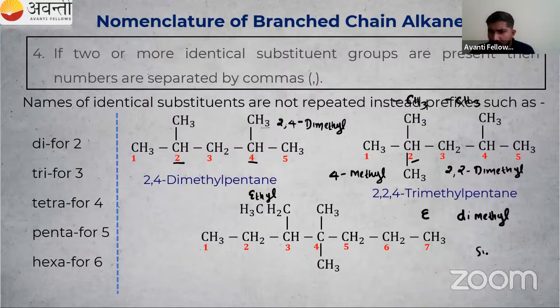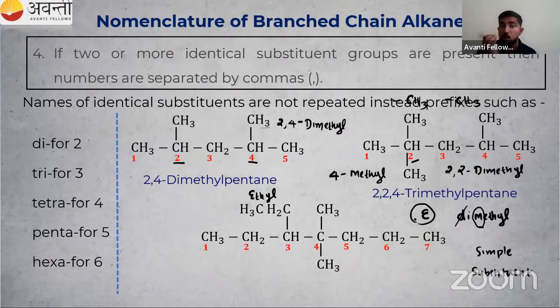In the case of a simple substituent, we do not consider di, tri, tetra in the alphabetical order. So no need to consider D; we go for M. We check M, E. In alphabetical order, E is first. So in the third position, an ethyl group, so we can write 3-ethyl. Then after that, there are 2 methyl groups in the fourth position.